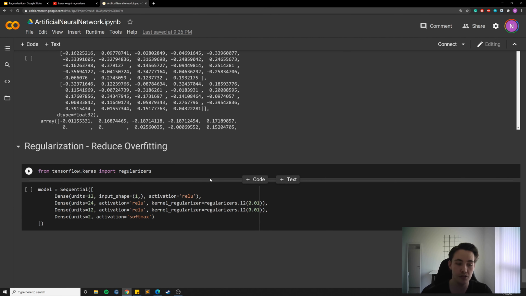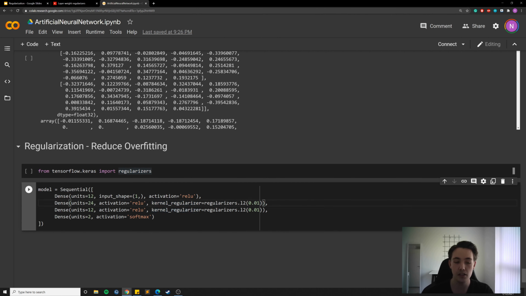First of all, we need to import the regularizers from TensorFlow Keras. Then we have this sequential model that we created in one of the previous tutorials, which is the actual model that we created and trained, and then did predictions on new vaccine trials. For each hidden layer in the neural network, we can specify the kernel regularizer.